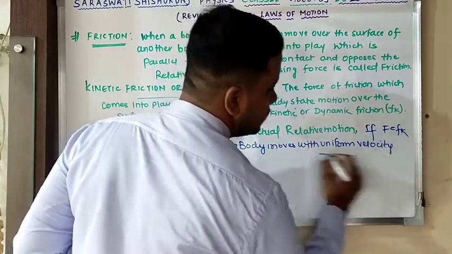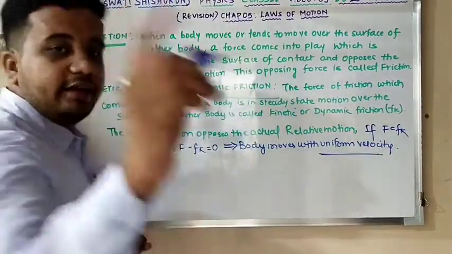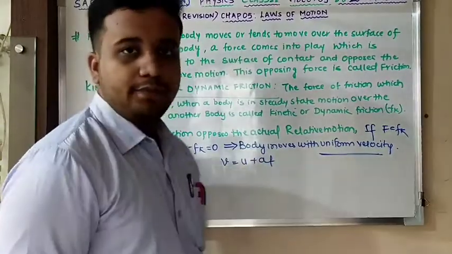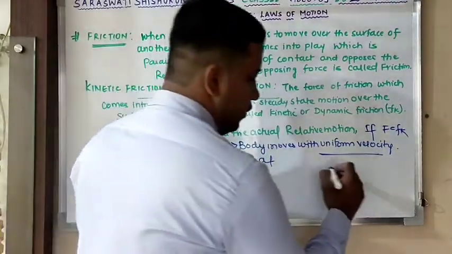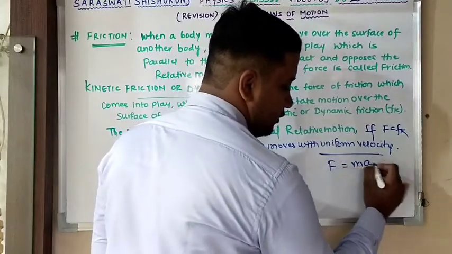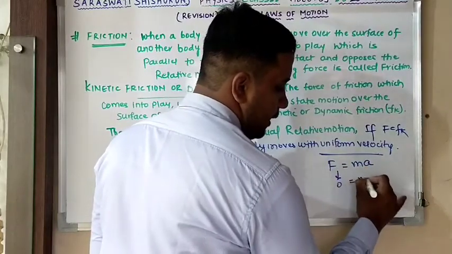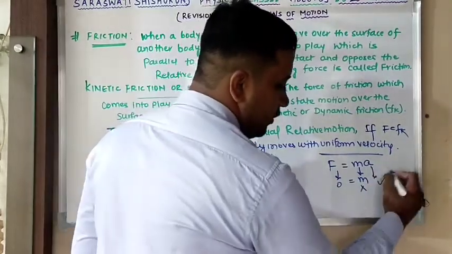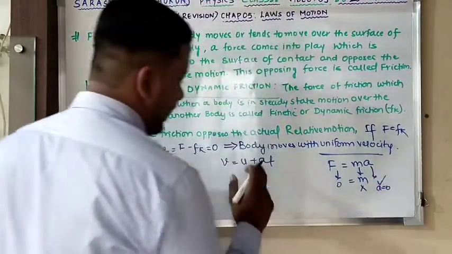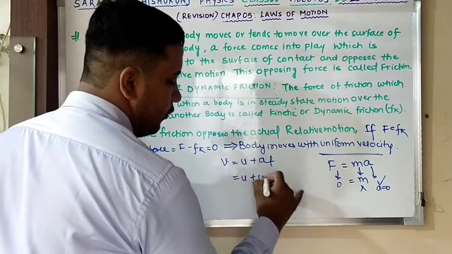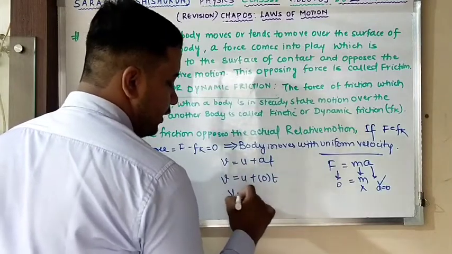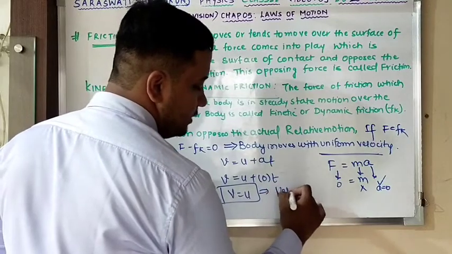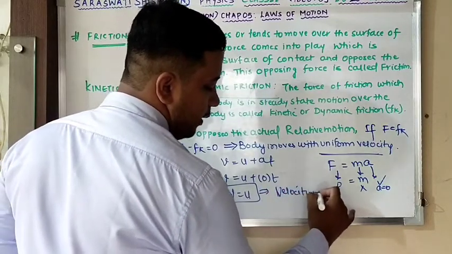Now how can you prove, sir, that it's uniform velocity? I can give you one equation, V is equal to U plus AT. Here net force is 0. Force is mass into acceleration. Here net force is 0, which implies, since mass can never be 0, that acceleration is 0. So A is 0. I can put A is 0 over here, so 0 into T. So I am going to get V is equal to U. This implies velocity remains constant.